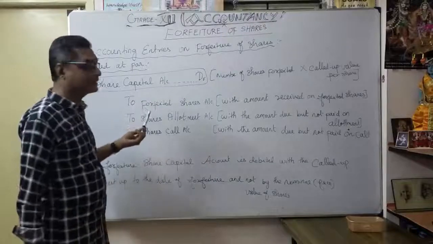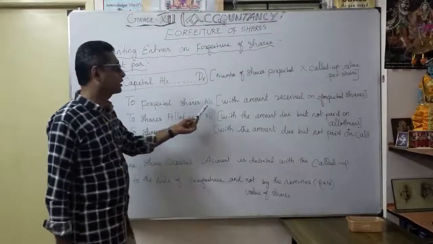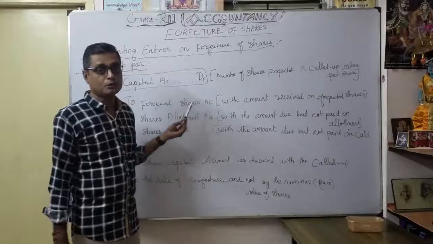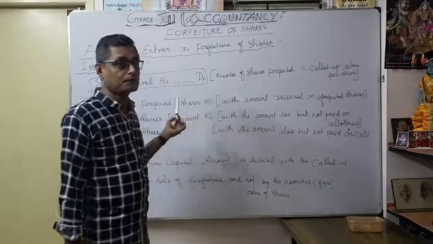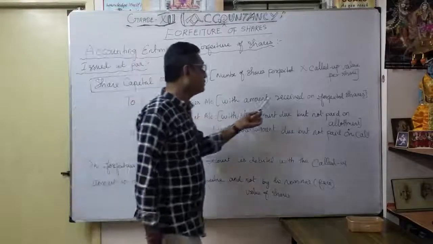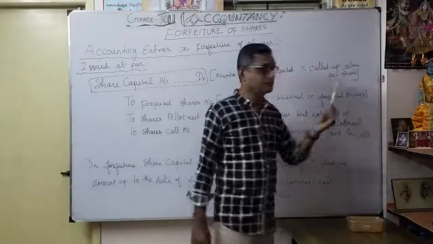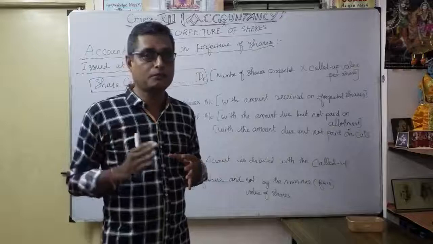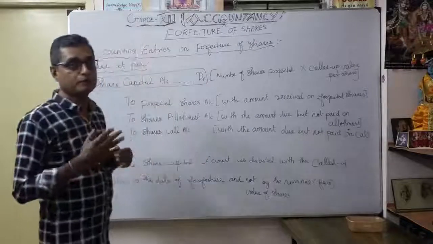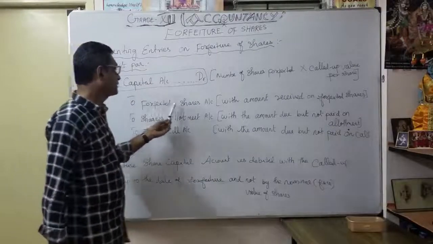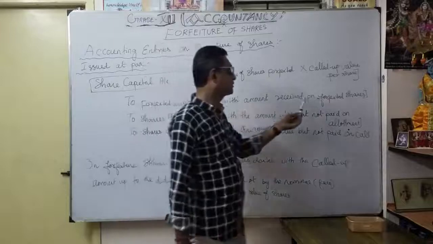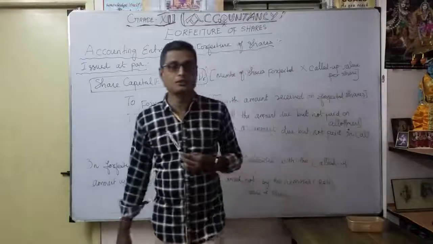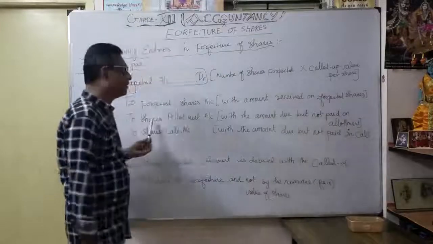Then what is credited? Forfeited shares account. It's very important. What is the forfeited shares account? It is credited with the amount received on forfeited shares. Understood? How much money was already paid by the shareholder, that money is forfeited. Correct? That goes to the forfeited shares account, with the amount received on forfeited shares. Understood? Then the next one is for default.